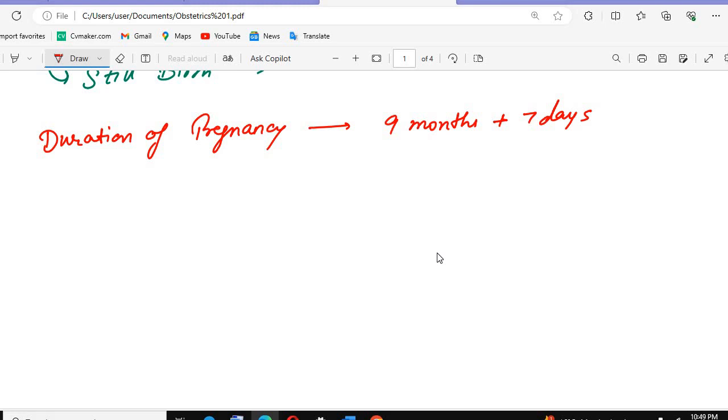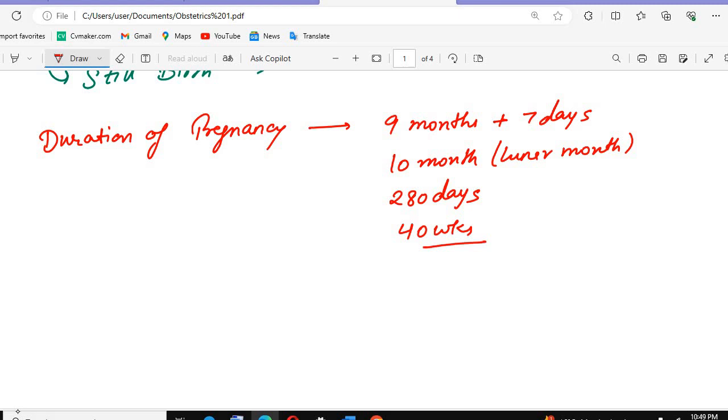But if they ask you for the lunar month, there are 10 lunar months. If they ask you in days, that is 280 days. And how many weeks will it be? It will be 40 weeks. So this is the normal duration of pregnancy: 9 months plus or minus 7 days, 10 lunar months, 280 days and 40 weeks. That is the normal gestation.